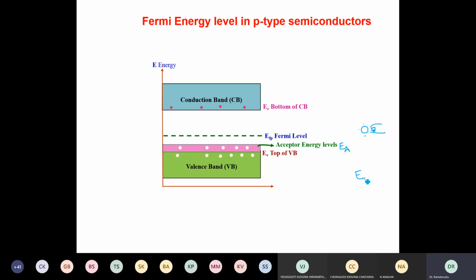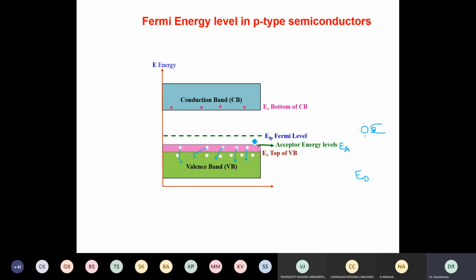Now, as there are more holes, these holes will come down here, and therefore the number of holes in the valence band will increase. Acceptor energy levels are very near to the top edge of the valence band.